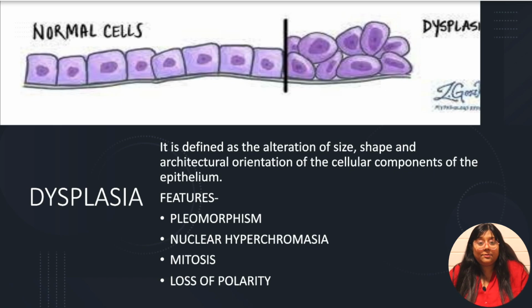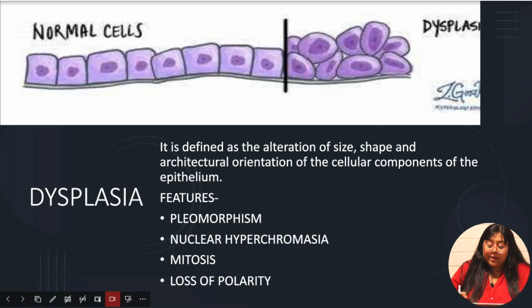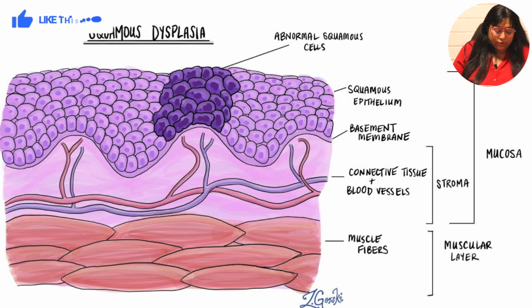So if I want to define dysplasia, how will I define it? It is defined as the alteration of cell size, shape and architectural orientation of cellular components of the epithelium. And what are the four most important features of dysplasia? There is pleomorphism, there is nuclear hyperchromasia, there is mitosis, and there is loss of polarity. Now, to understand all these terms, you can see here I have put a diagram for you, and you can appreciate the normal cells and the abnormal cells here.